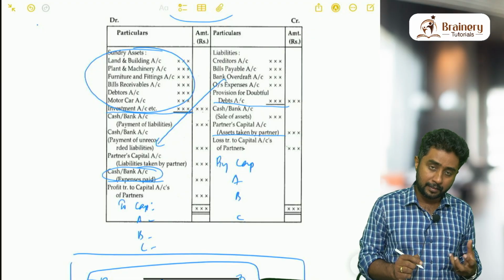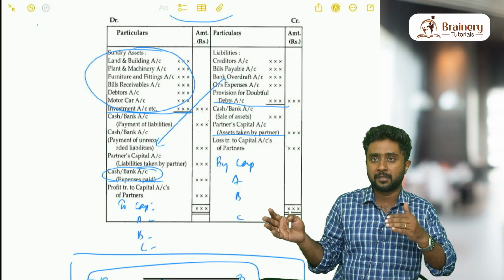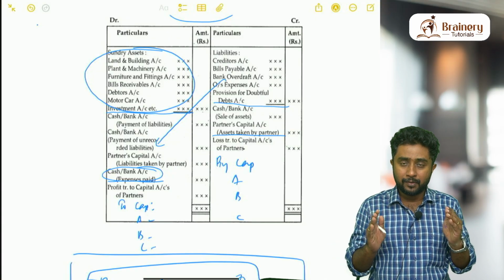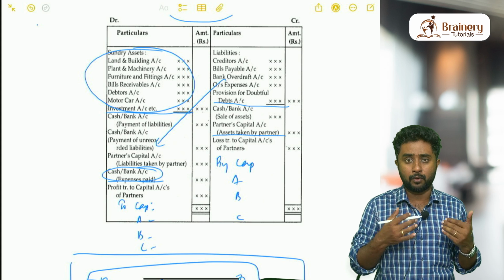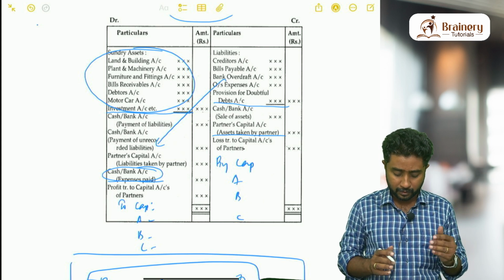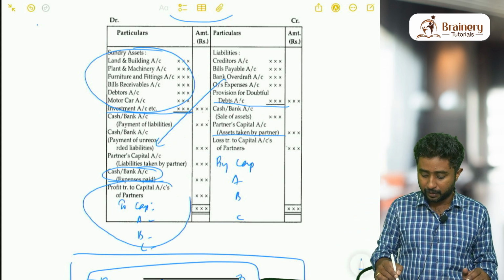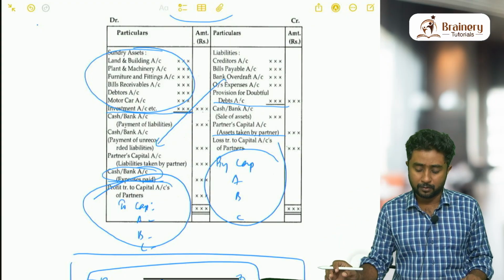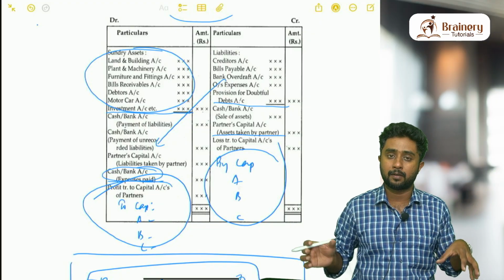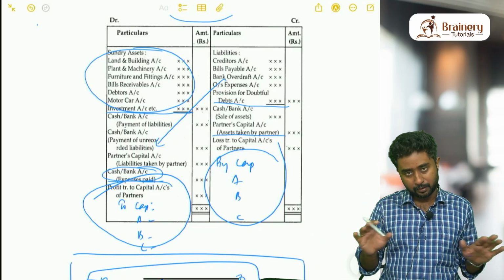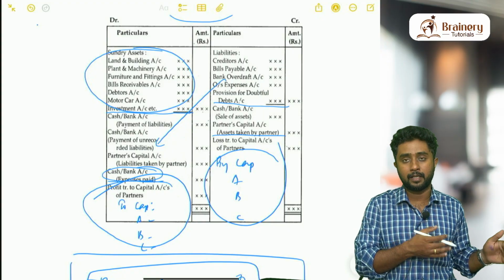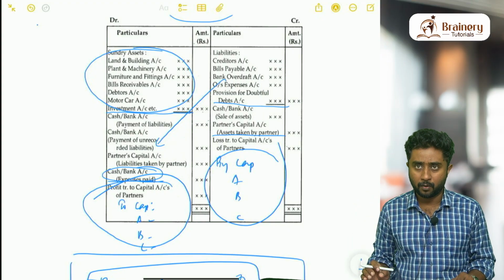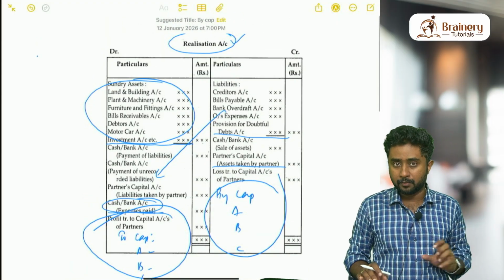In this entire chapter, there is no concept like old profit sharing ratio, new profit sharing ratio and all. Only one profit sharing ratio is there. In that profit sharing ratio, you have to divide the profits. So if it is profit, we will be writing here on the left side. If it is loss, we will be writing on the right side, and we will be totaling it. So obviously loss, if it is written on the right side, when you are totaling it, you will get the proper total. That means both the sides' total will be same. Similarly left side, if you are writing profit, you will be getting the total as same only. Okay, so this is the summary of realization account.